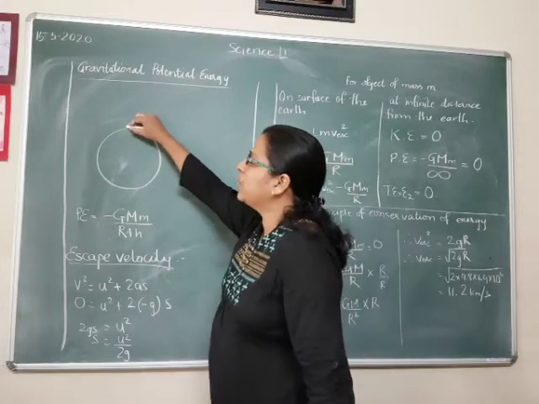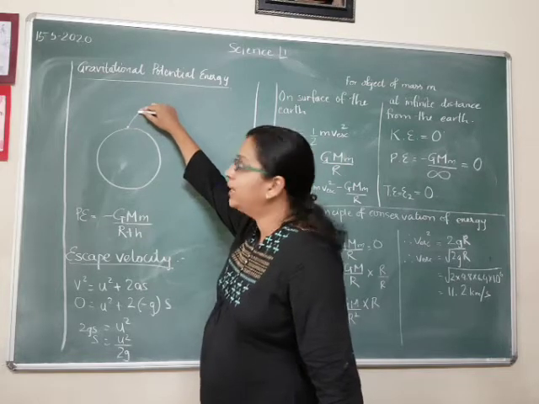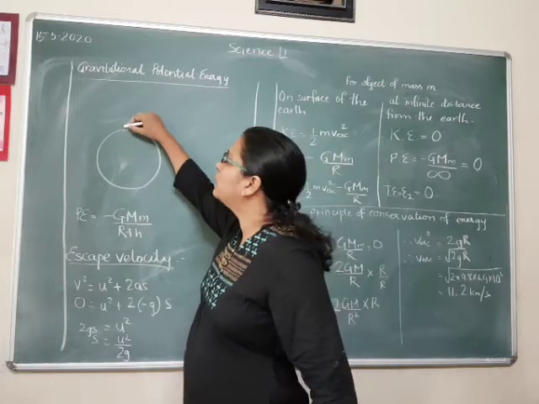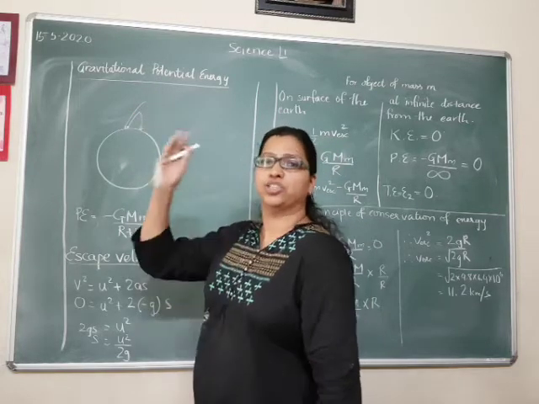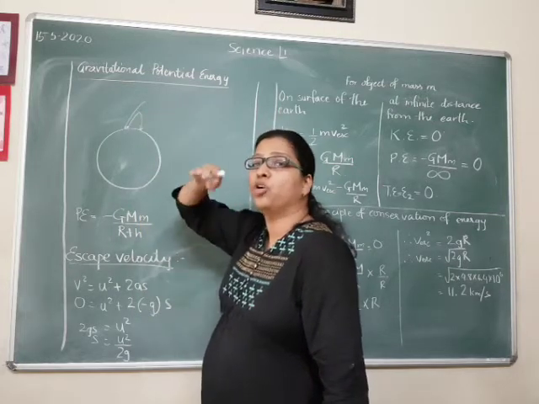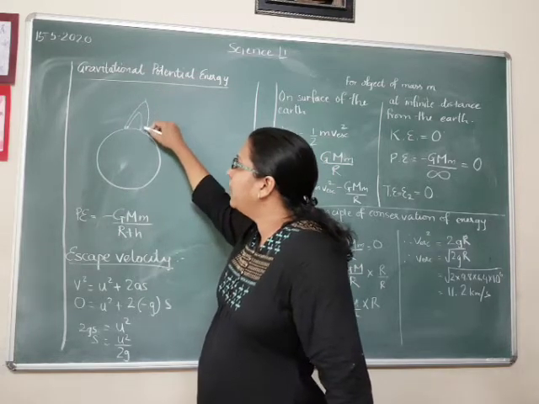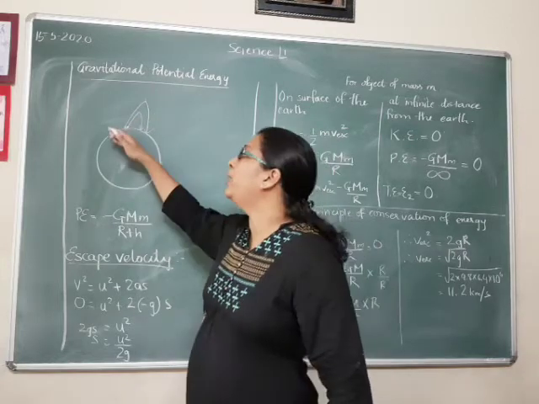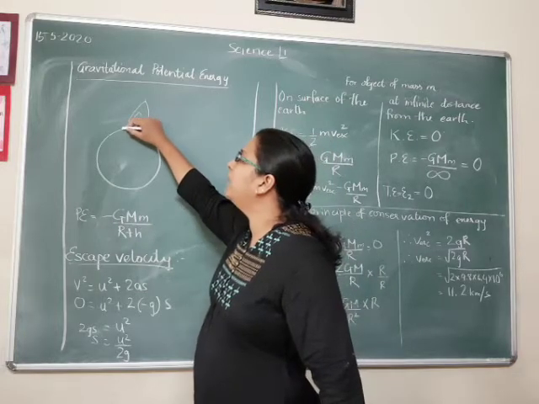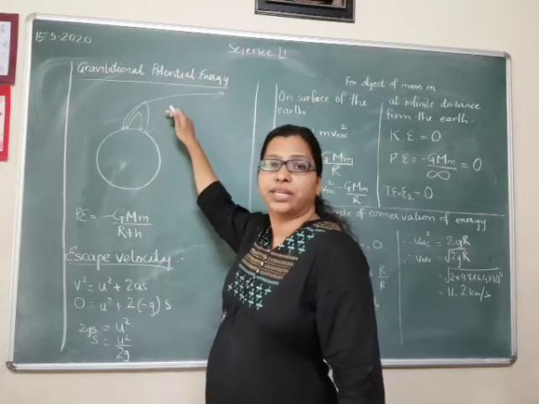So here if you see, say if you are throwing an object from here, it will go to a particular height and it will bounce back on the earth. Correct? If you throw another object again here with a little more initial velocity, what will happen? It will reach a height where its velocity will go on reducing till 0. So the final velocity will become 0 here and it will come back. So for an object to be thrown out from this pull of the earth, it should have a higher velocity where it will cross the earth's gravitational pull.